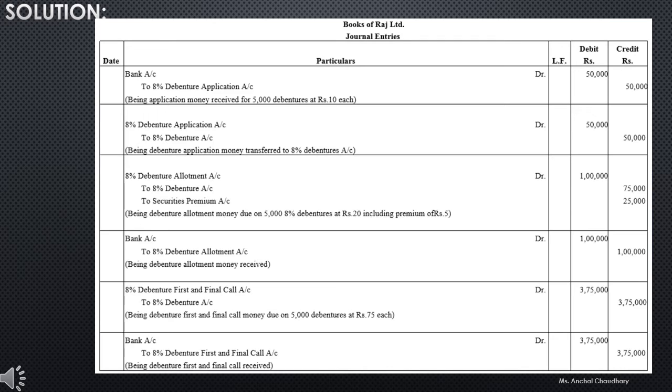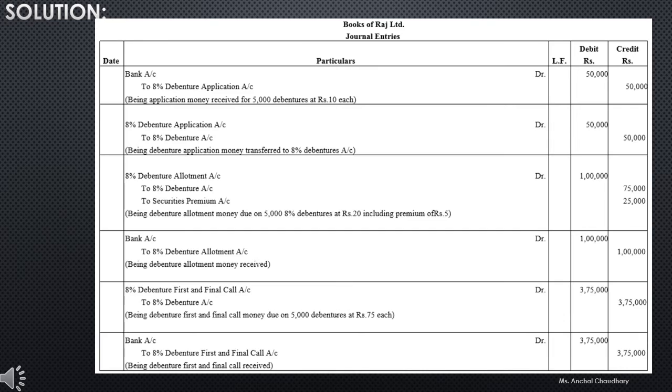8% debentures, जब आप exclude करते हो premium का amount, that was your rupees 5. 5 को deduct करोगे 20 rupees में से, then you will get the 15 rupees. So 5,000 into 15, your amount will be 75,000 and securities premium will be 5,000 into 5, that will be 25,000.